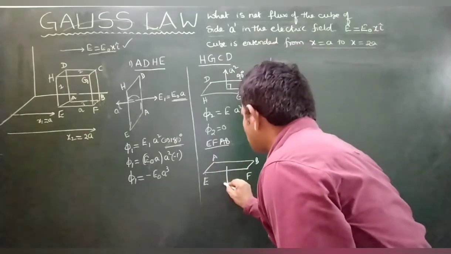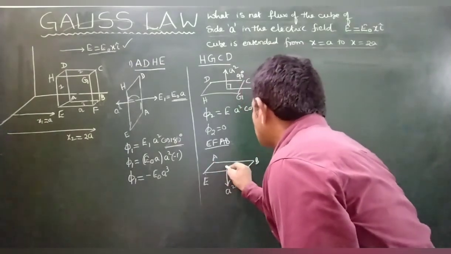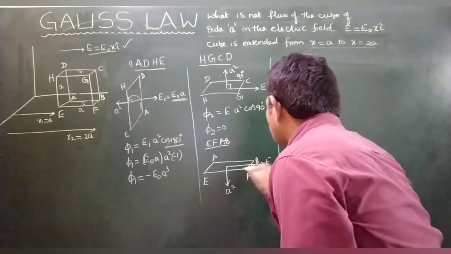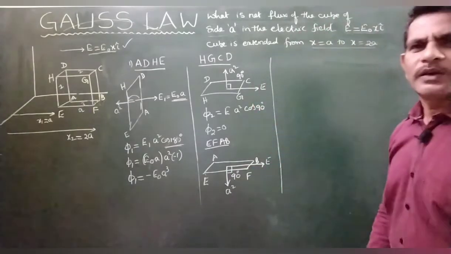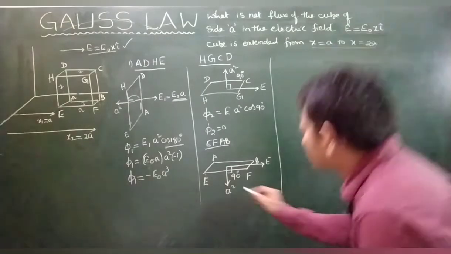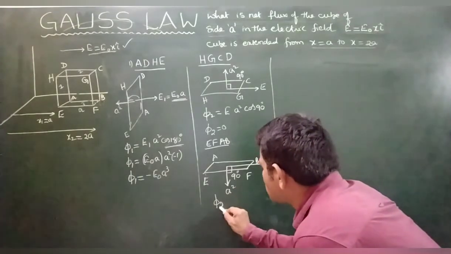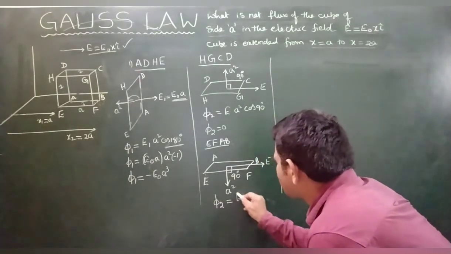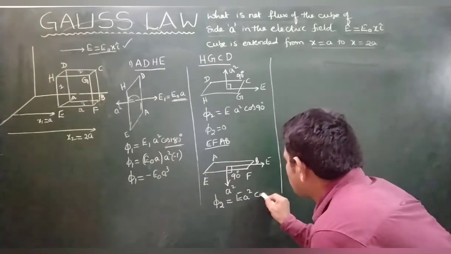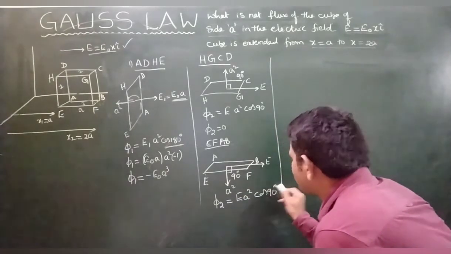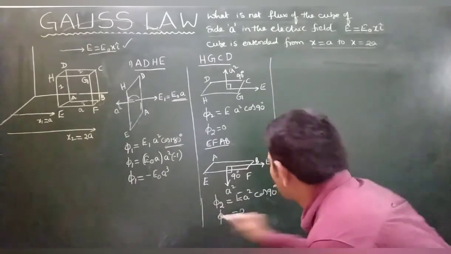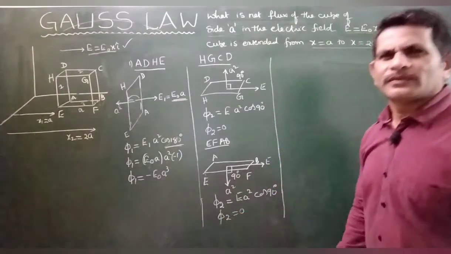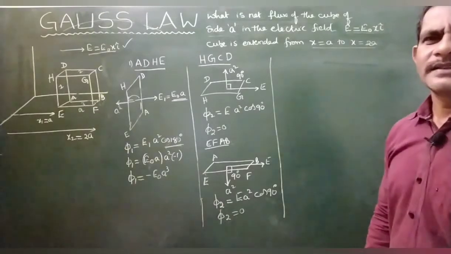Its area vector is a square in this direction, electric field in this direction. What is the angle between them? 90 degrees. Therefore flux is E a square cos 90, which is 0. Flux through this plane is 0.